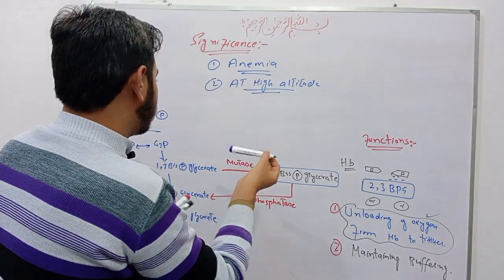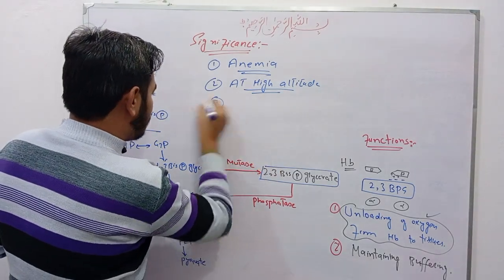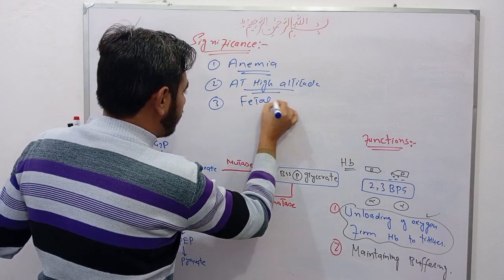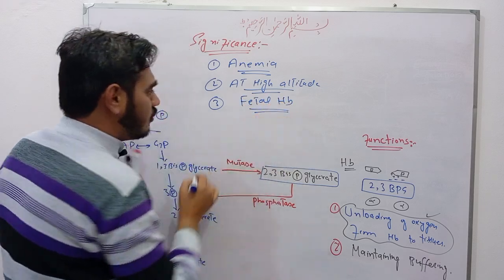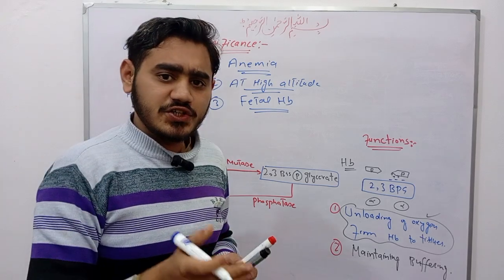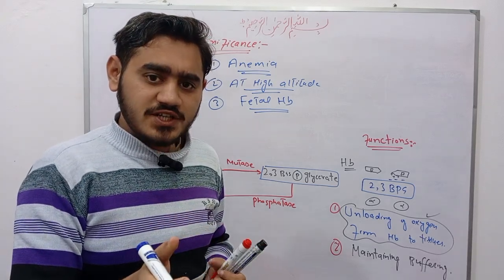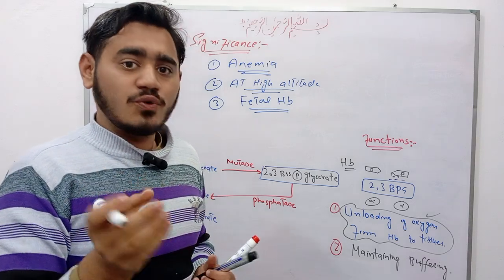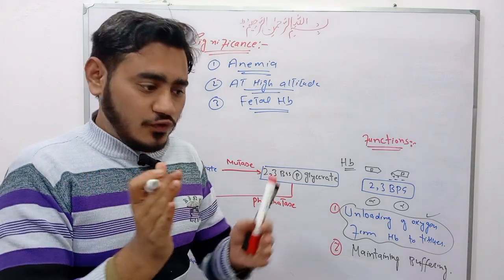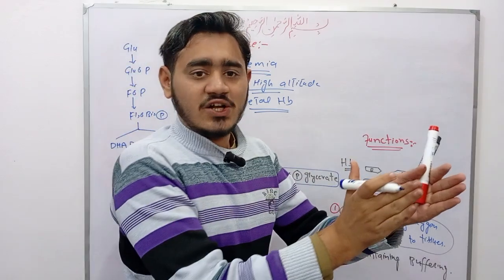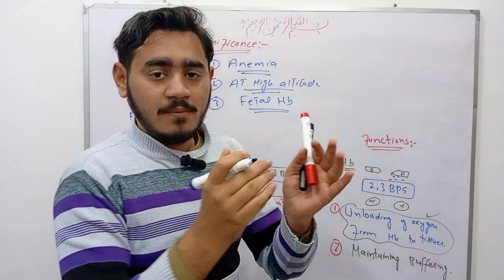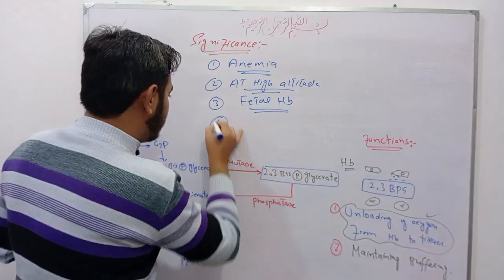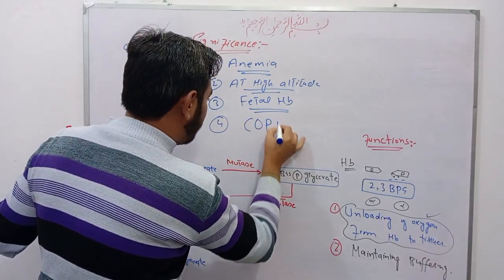And the third one is in the case of fetal hemoglobin. Fetal hemoglobin has less affinity for 2,3-bisphosphoglycerate as compared to adult hemoglobin, but high affinity toward oxygen. Therefore, there is placental transport of oxygen from the placenta to the fetus. Now the fourth one is chronic obstructive pulmonary disease.